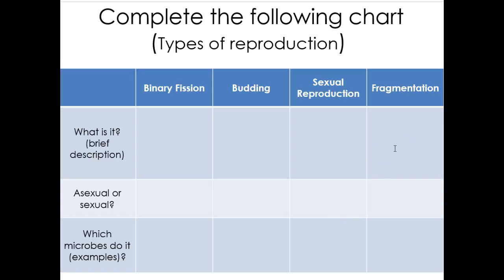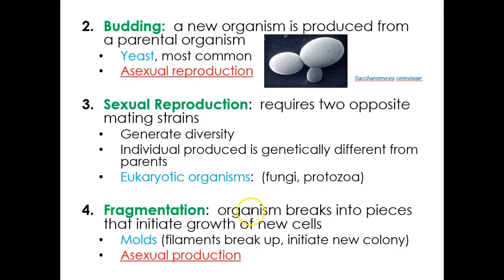The last one is going to be fragmentation, and that is where an organism breaks into pieces, and each one of those pieces grows into a new cell. So the example would be mold, and it's asexual.